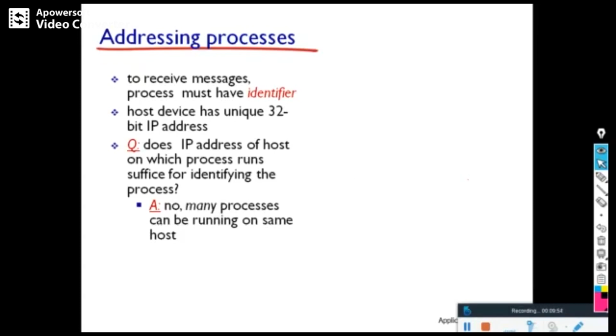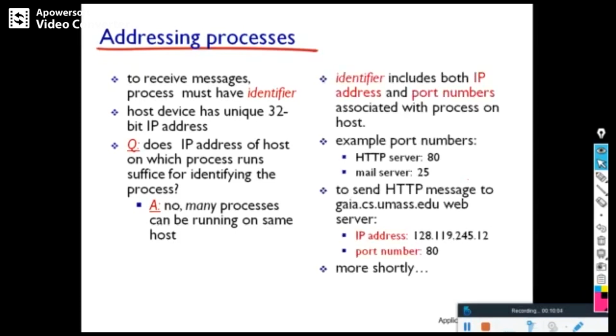Normally, each machine on the internet is identified by a unique 32-bit IP address. A single system can run many processes, so these processes are identified by the IP address and port number. For example, in the diagram you can see the IP address along with the port number.